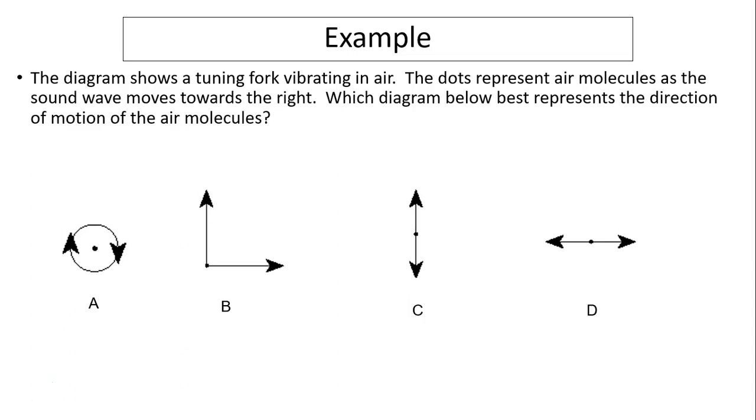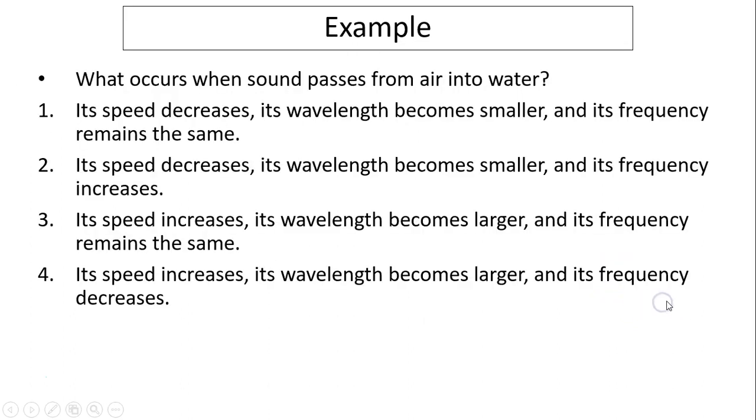Let's do a couple of examples. The diagram shows a tuning fork vibrating air. The dots represent air molecules as the sound wave moves to the right. Which diagram best represents the direction of the motion of the air molecules? Because sound is a longitudinal wave, the particle vibration is parallel to the wave's motion. So in this case, D is the only possible answer.